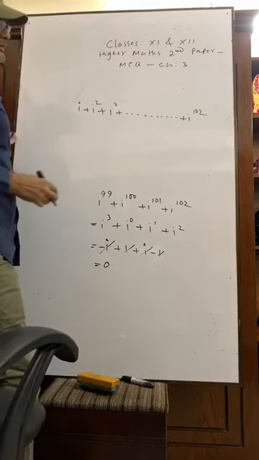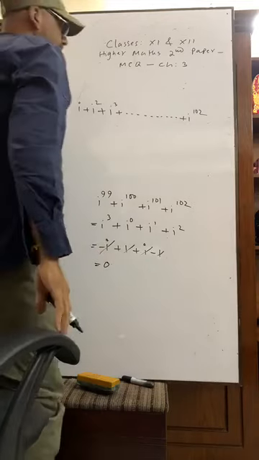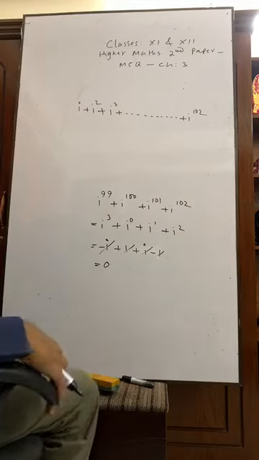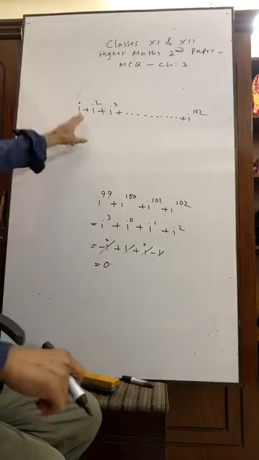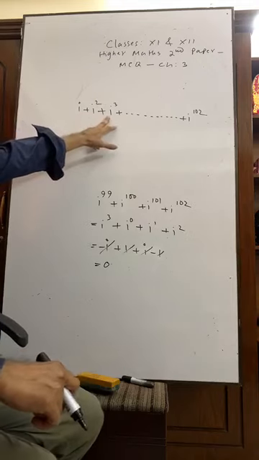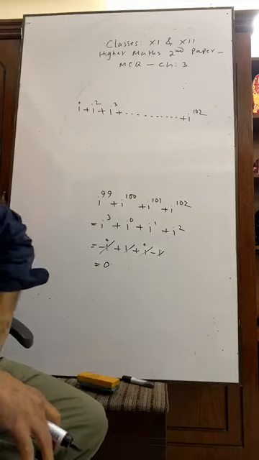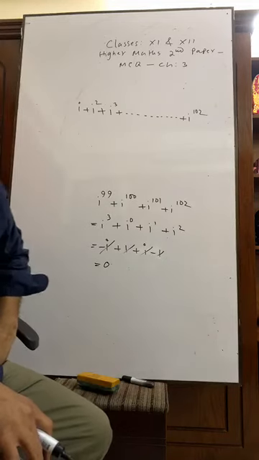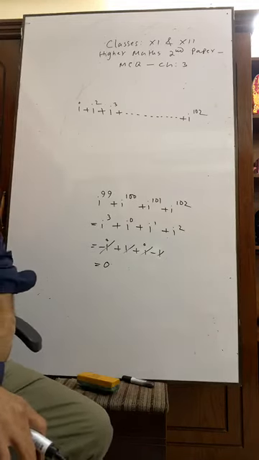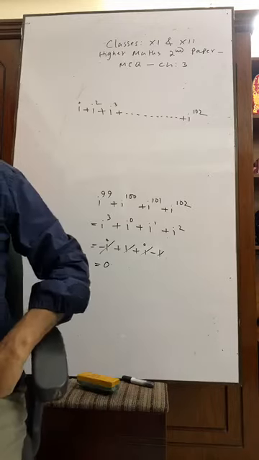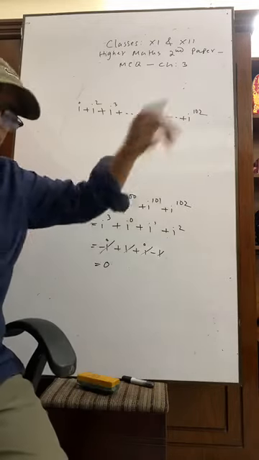What is the result? Can you tell me? What will be their summation? Okay, write it down.